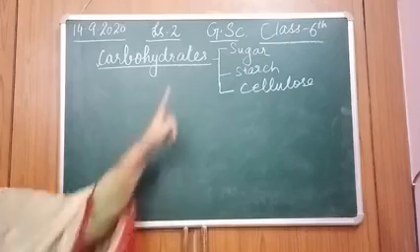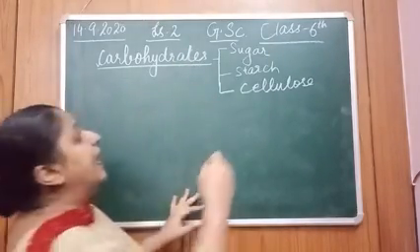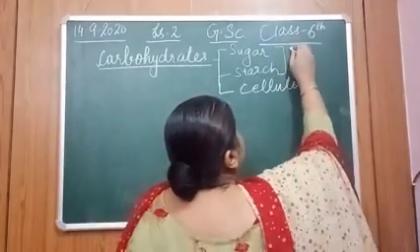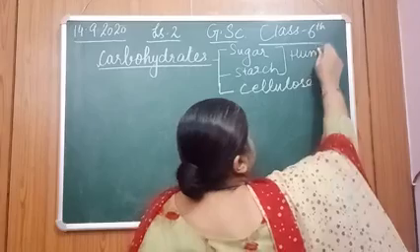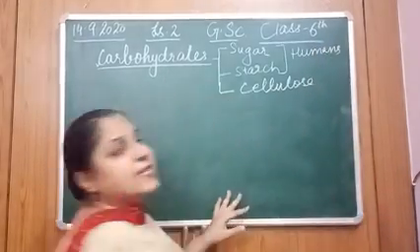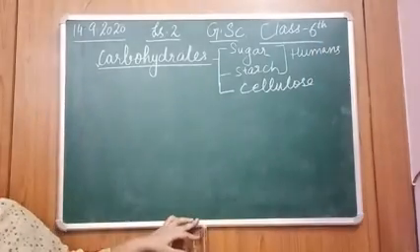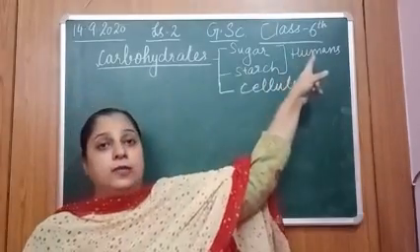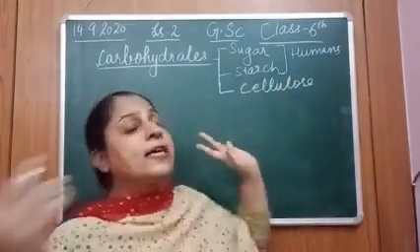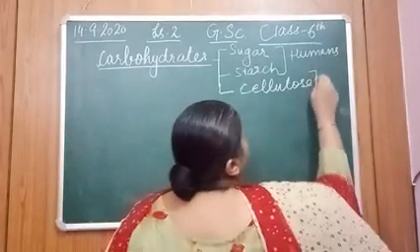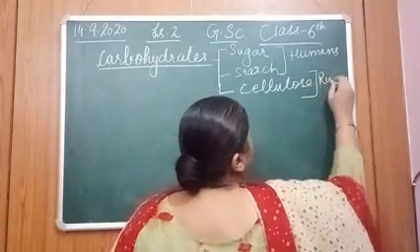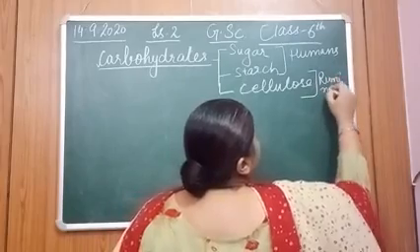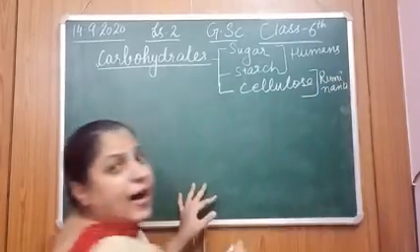Beta, out of these three, sugar and starch are digested by humans. Only sugar and starch are digested by most of the animals, which include humans. And cellulose is digested by ruminants. You know the ruminants, organisms that chew the cud.